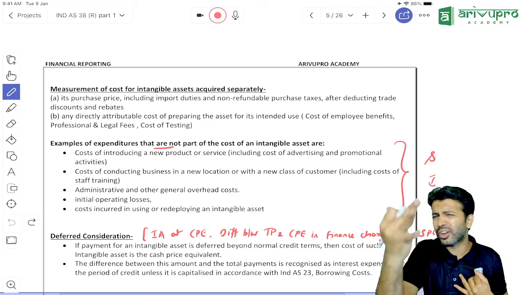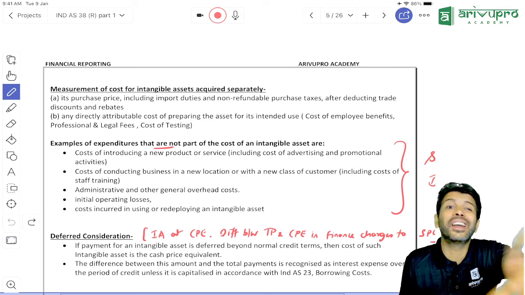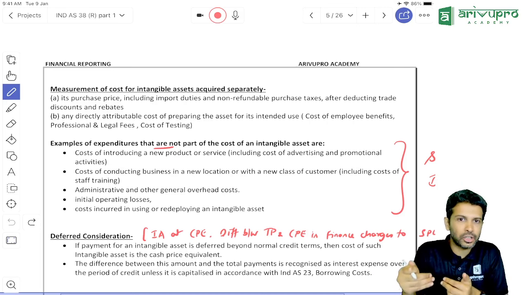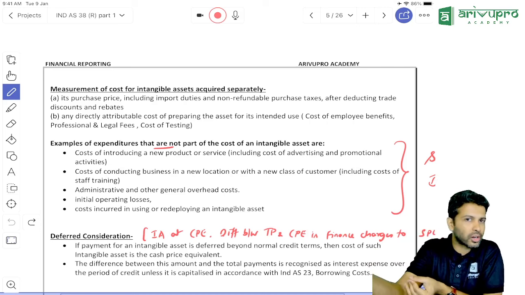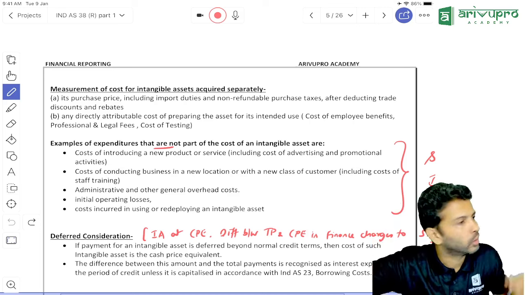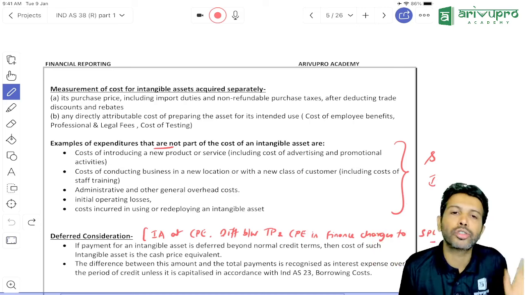For intangible asset, usually there will not be any relocation cost, but there may be reorganization cost. I may uninstall the software and I may install it again. So those redeployment or reorganization costs also go off to SPL. Any abnormal loss, if you are incurring by chance, that also goes off to SPL.